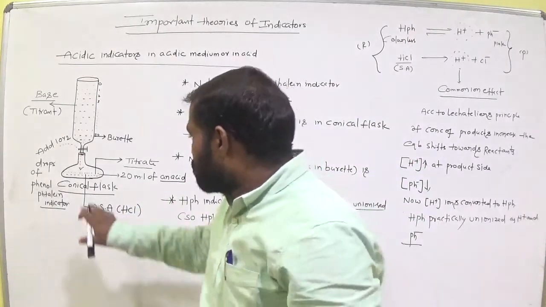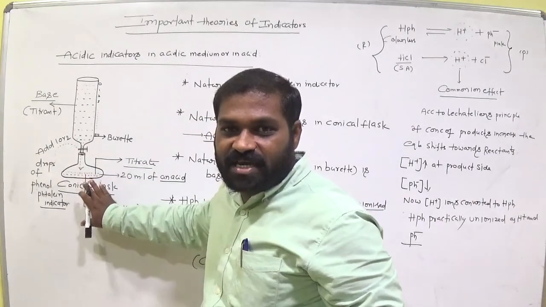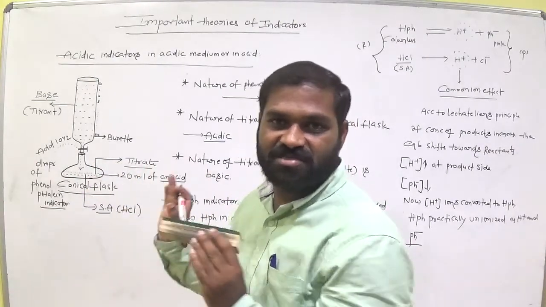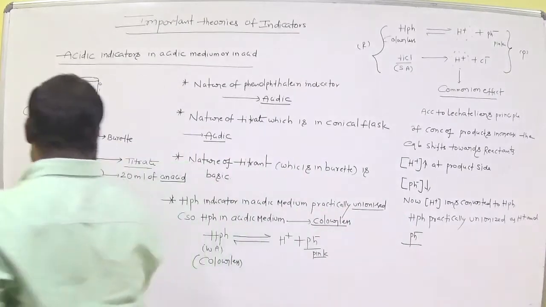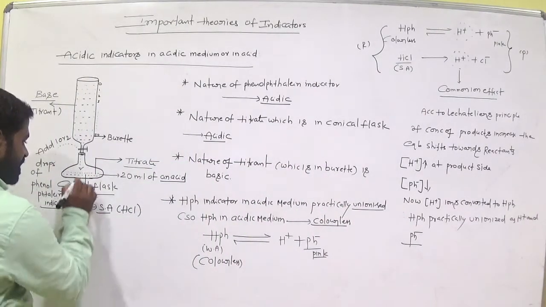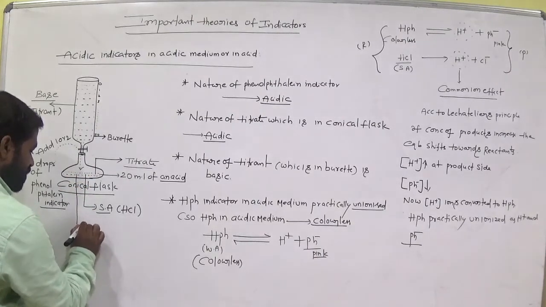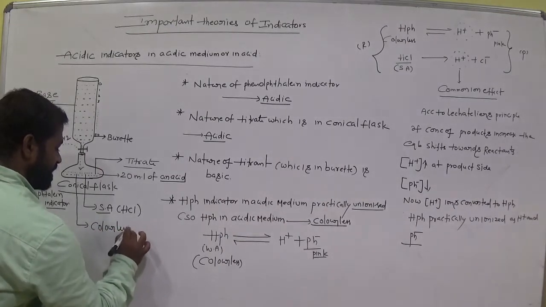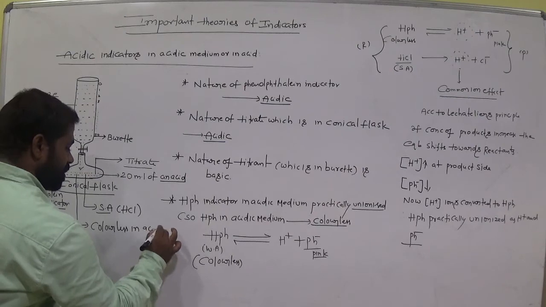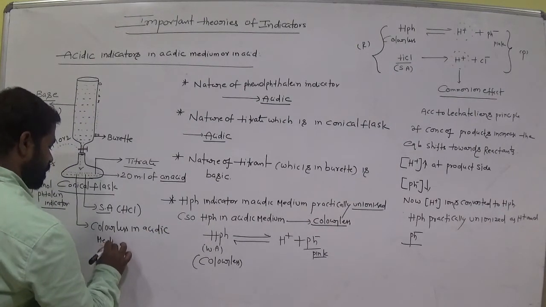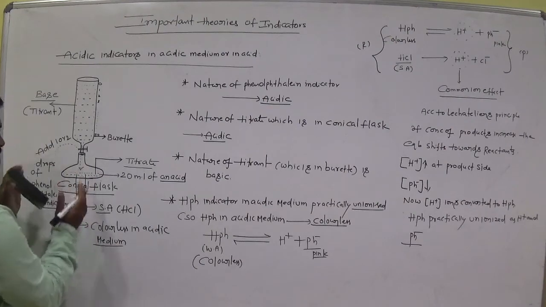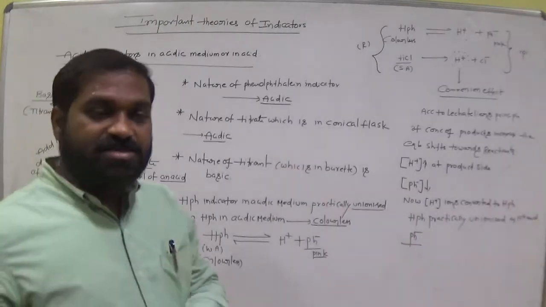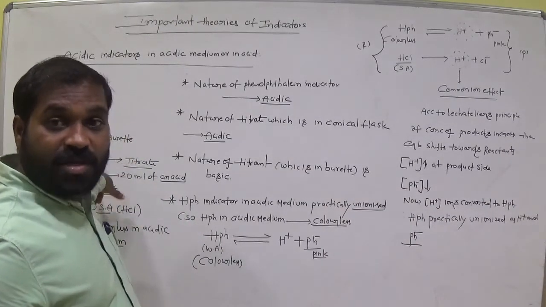That means in this solution, when we add phenolphthalein indicator in the acid medium, it is present as HPH only. That means what is the color here? It is colorless. So now this conical flask solution is colorless in acidic medium. Am I right? There is no change in the color. It is colorless only, even when we add phenolphthalein indicator. Okay, is it clear?